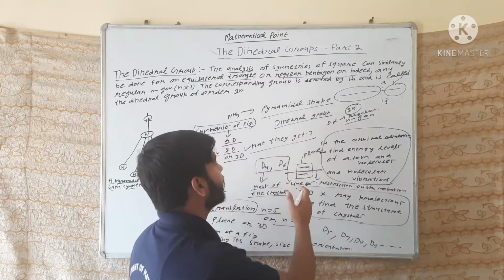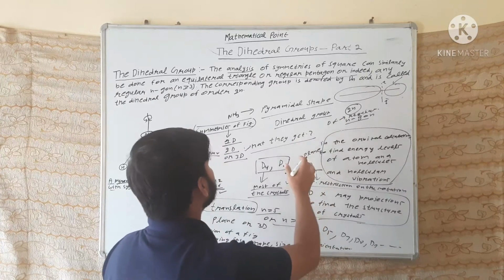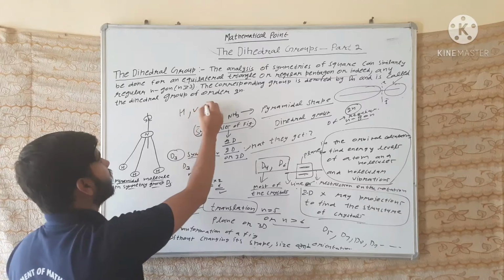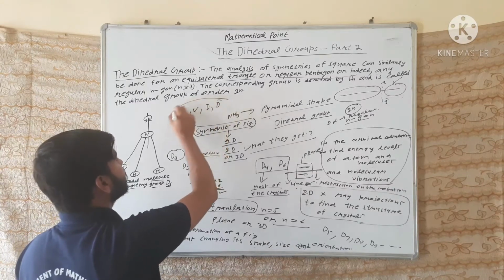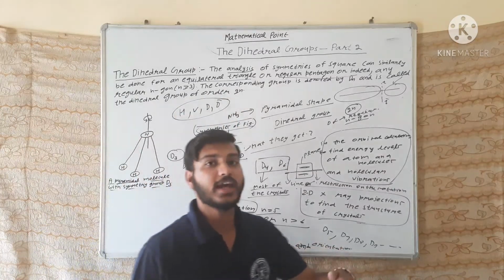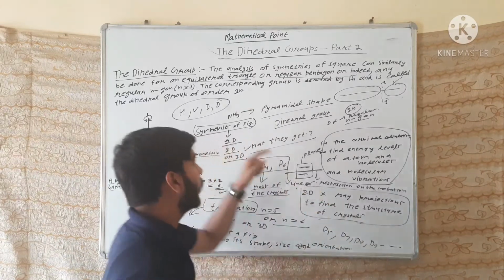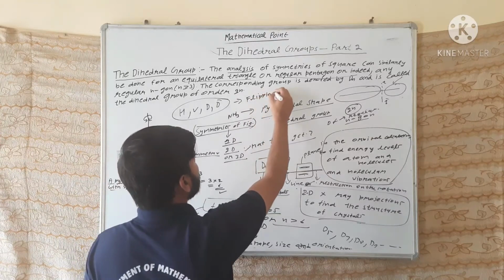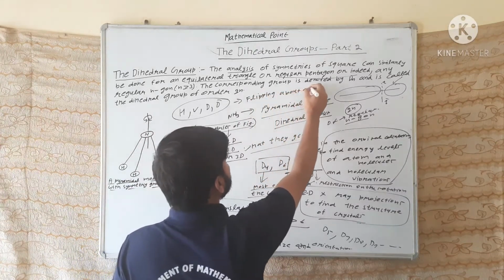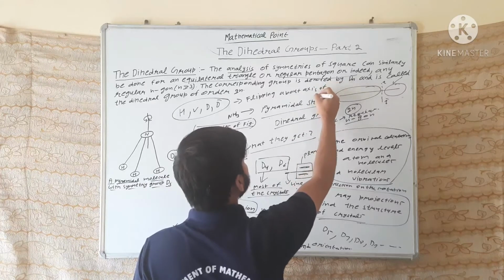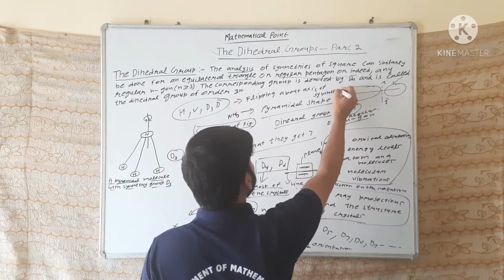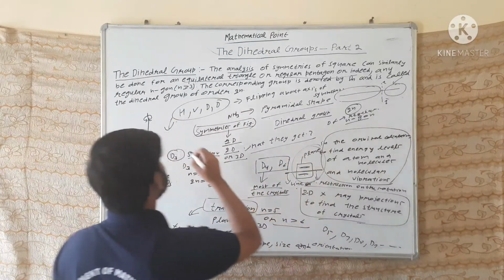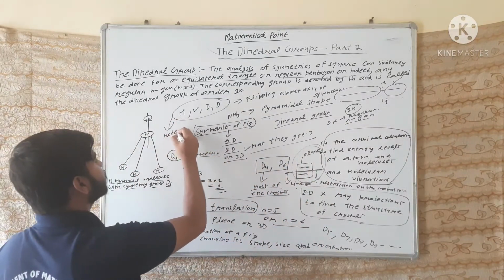It means the symmetries that we did in the previous lecture, H, V, D, D dash, are flips about an axis of symmetry. We obtained them by flipping about the axis of symmetry. What are they?